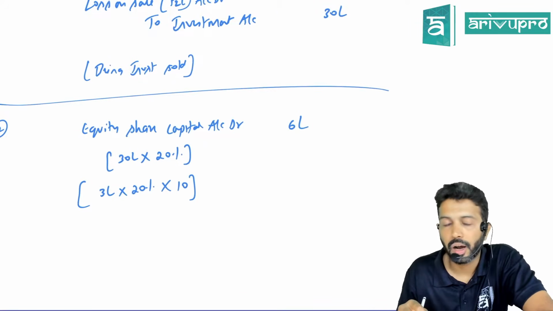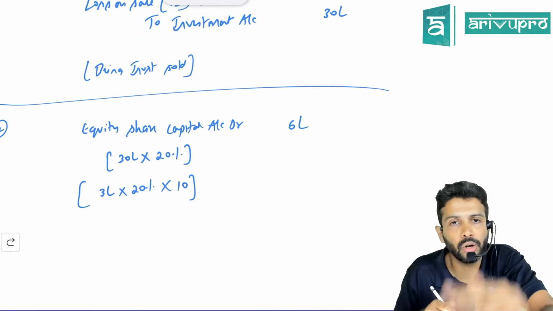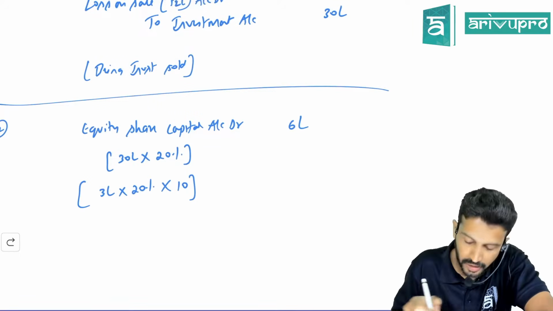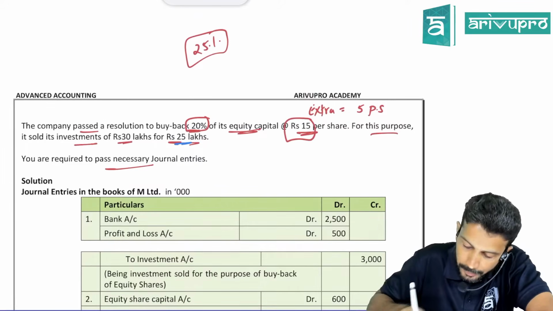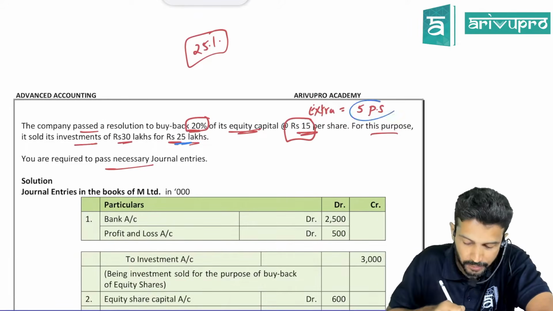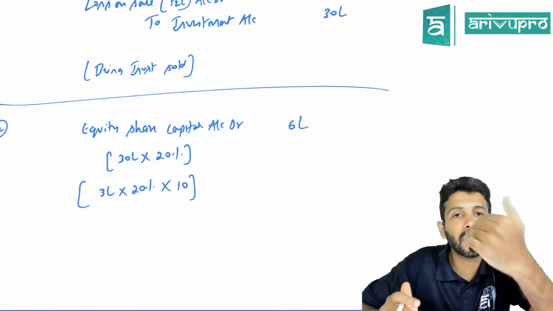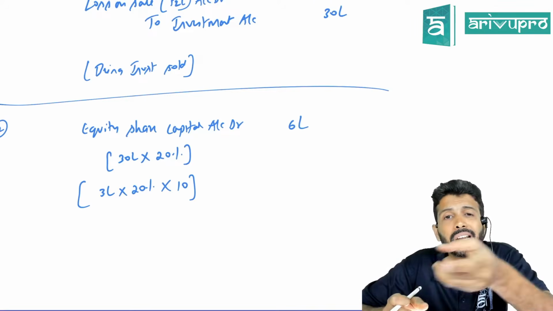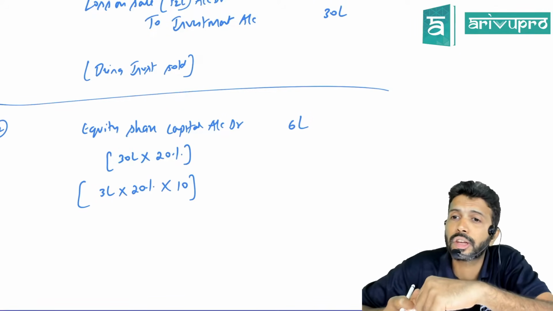But hang on, are you paying 6 lakh back to the equity shareholders, or are you paying something extra? Face value of the share may be 10, but what is your buyback price? Buyback price is 15. So what is your extra? 5 per share. Sir, if the company is paying extra, for the company it is a loss or a profit? Loss.